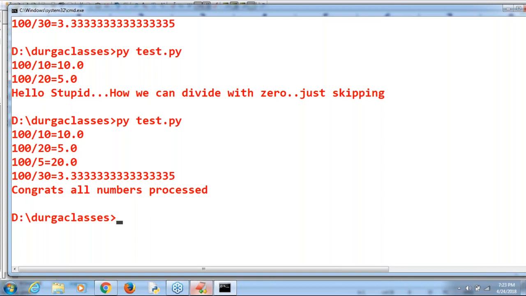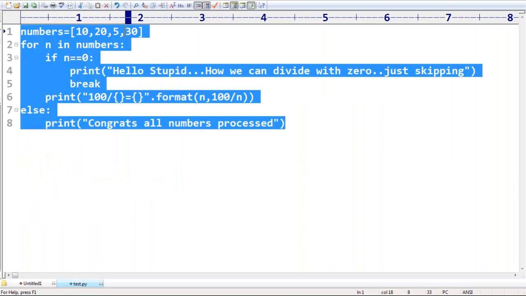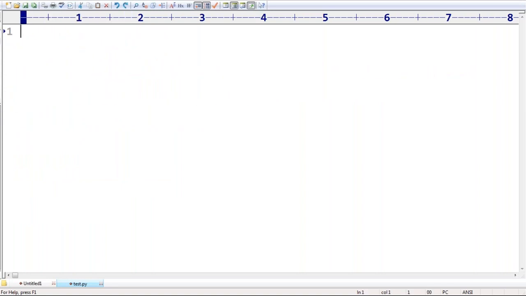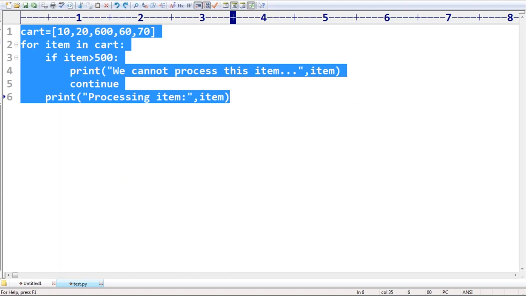Next, else with continue is not possible. Observe that, else with respect to continue is not possible. Else is always related to the break functionality only. Remember. Okay. Now, sir, you can understand a more meaningful example. In a previous example we covered the cart example, right? Have you remembered? The cart example I covered. This is about my cart.